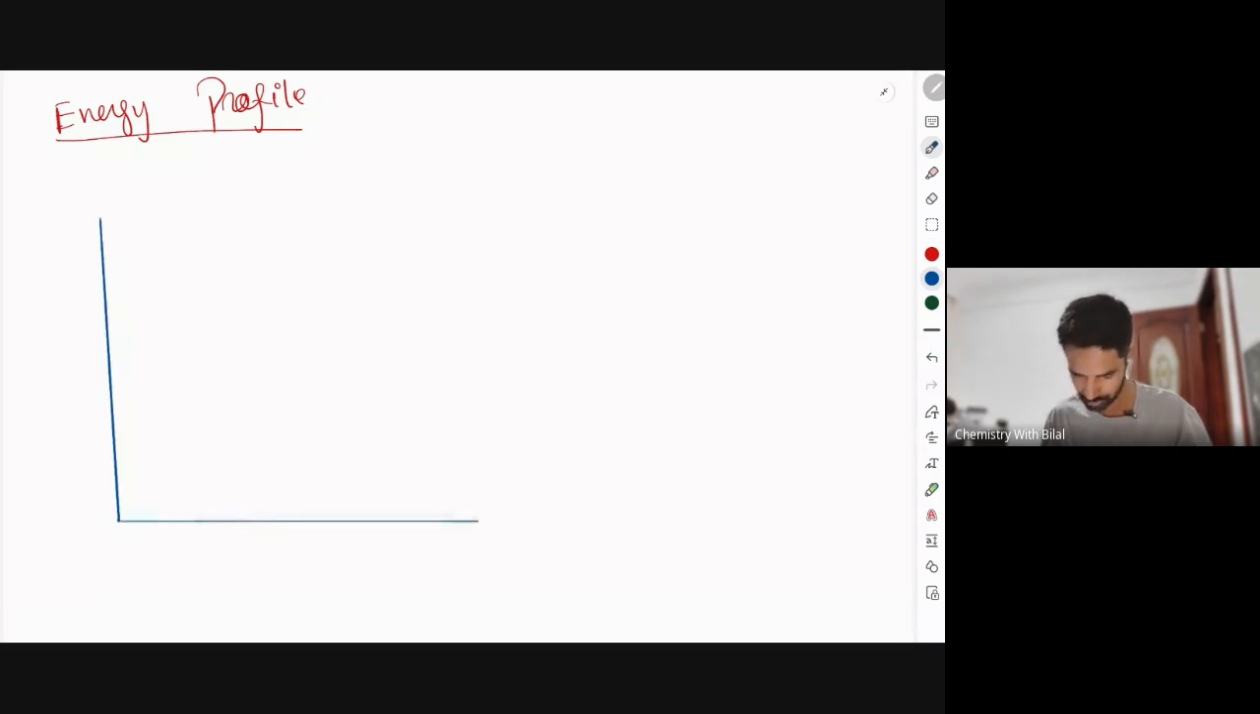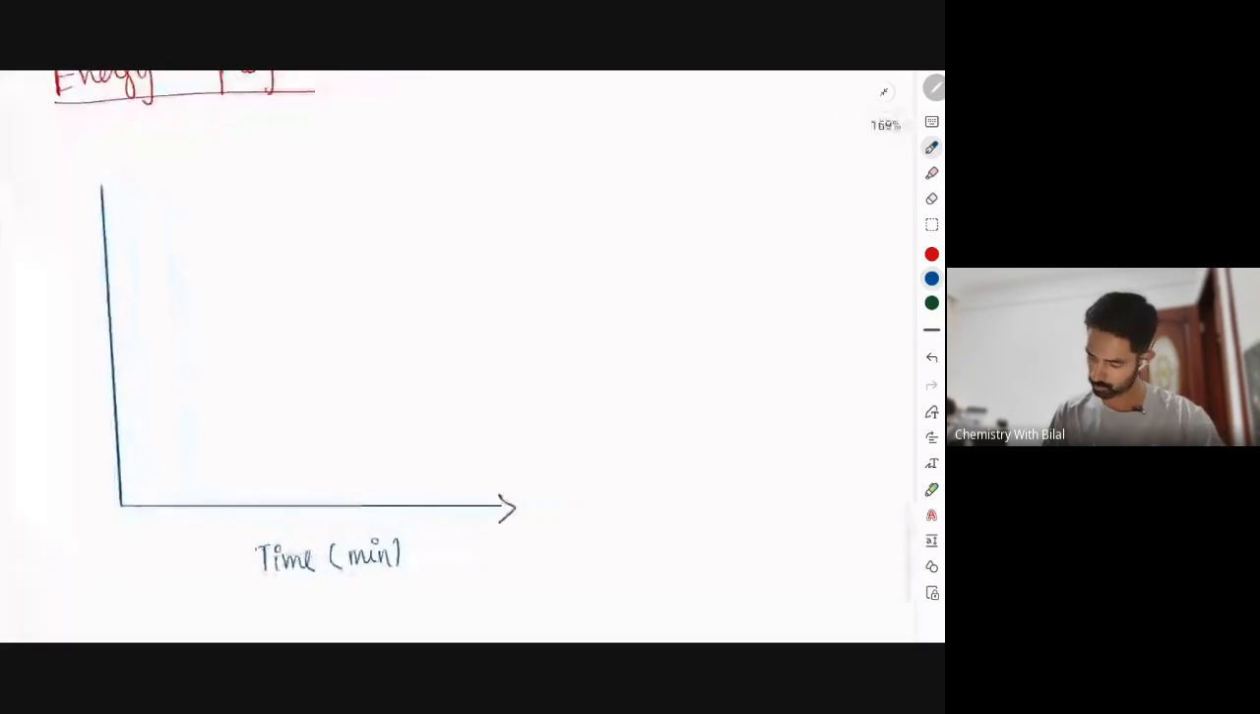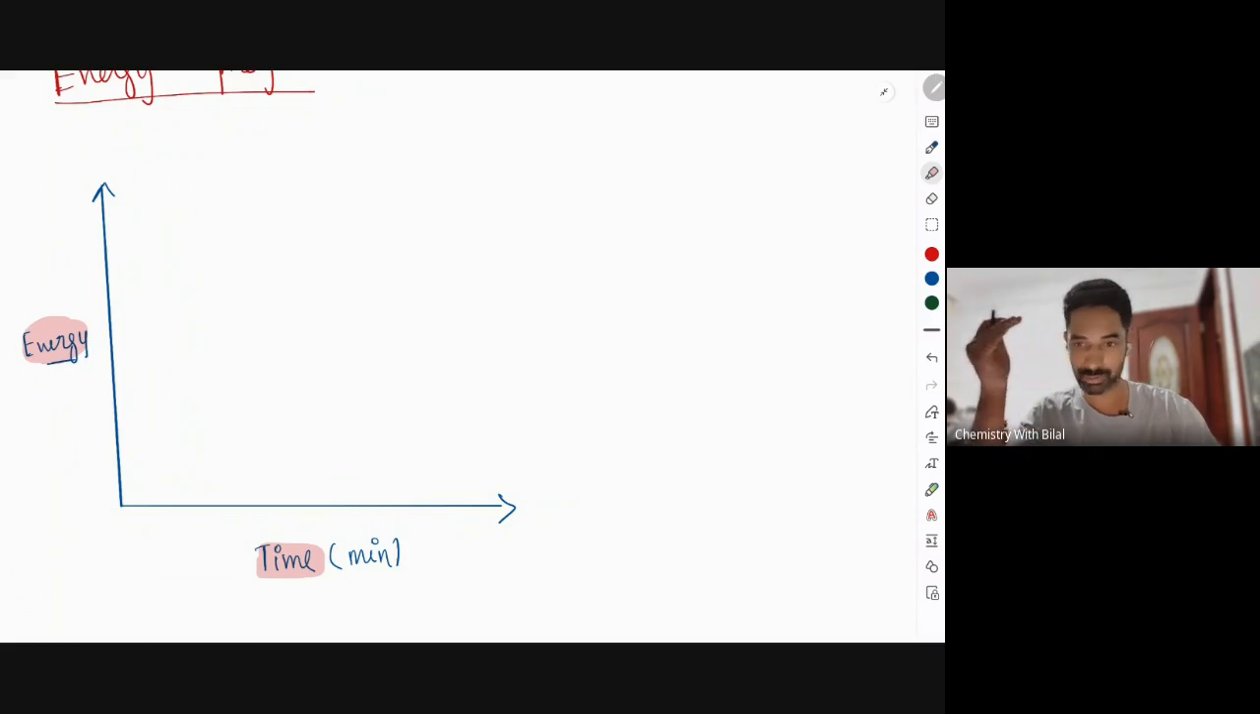Everyone has to watch carefully. First of all, we'll label the axes. The x-axis is actually time, or you can say progress of reaction. Usually we take it in minutes. And along the y-axis, we have energy. Make sense, everyone? So first of all, you should be able to label the axes. No matter if the reaction is exo or endo, the y-axis is always energy, and the x-axis is always the time or the progress of reaction. Both are correct.